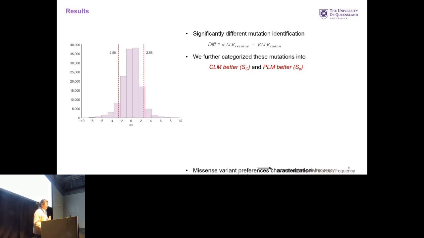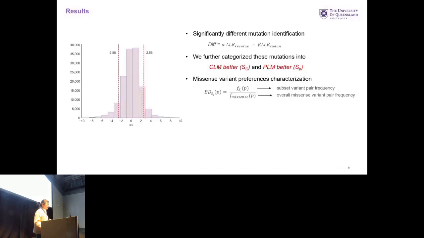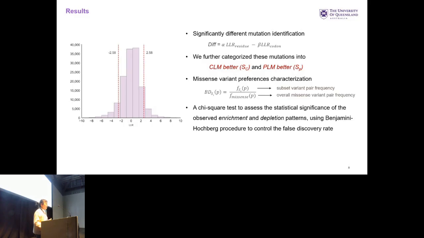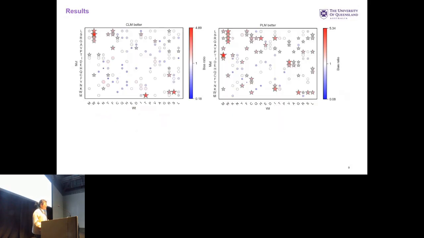Next, we define the bias ratio, which is the subset variant pair frequency divided by the overall missense variant pair frequency. If its value is more than 1, it means this mutation is enriched; otherwise it's not enriched. And finally, we conduct the chi-square test to assess the statistical significance. The color in this plot means that if they are red, they are enriched, and if marked by a star, they are significantly enriched.